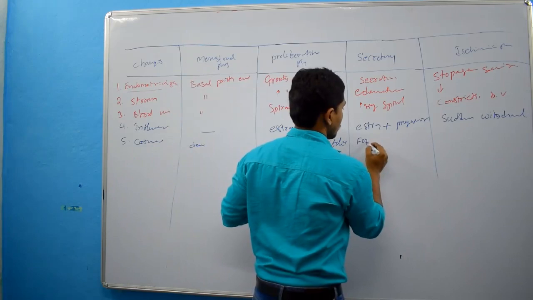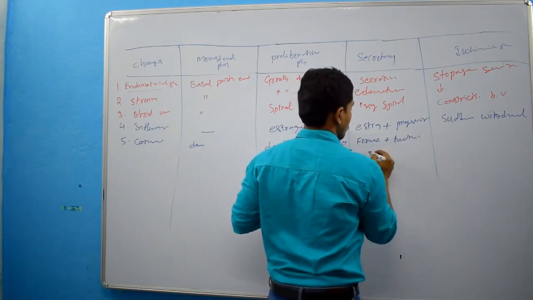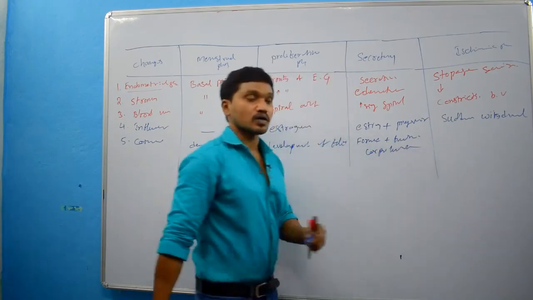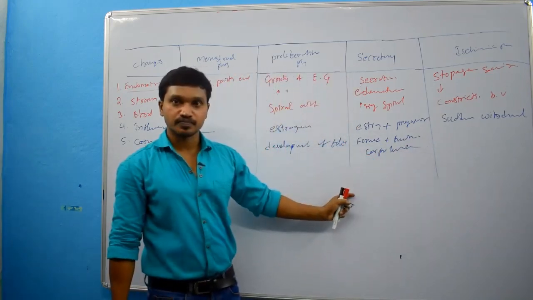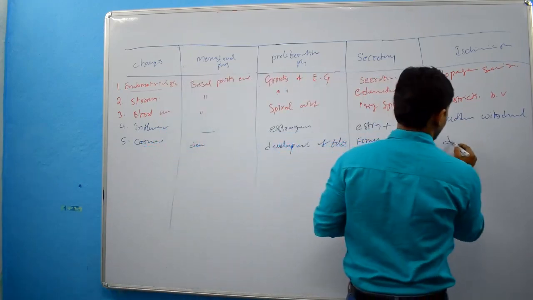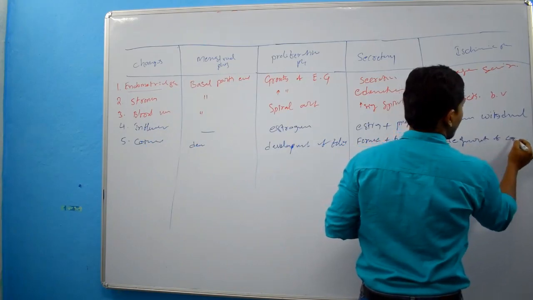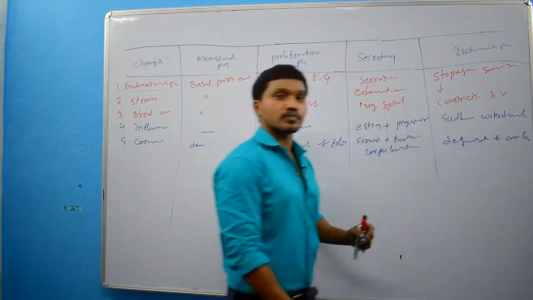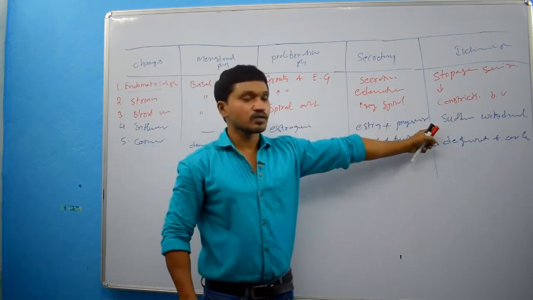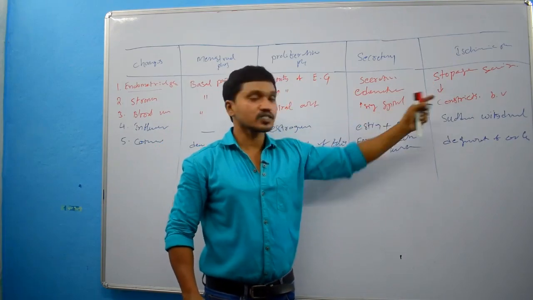And the secretory phase coincides with the formation and functioning of corpus luteum. Here, degeneration of corpus luteum. Because of that only, sudden withdrawal. Because of sudden withdrawal only, stoppage of secretions and constriction of blood vessels.